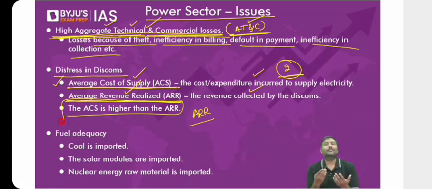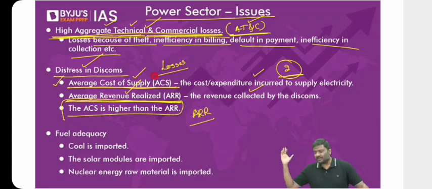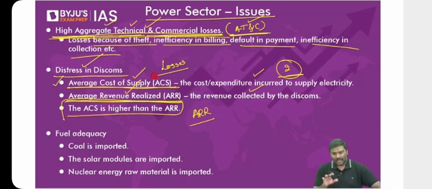Now you tell me what will happen because of this. Do you think the distribution companies, DISCOMs, will earn profit? No, they are incurring losses. They are incurring huge amount of losses. And what is the problem with this? I'll tell you why it is happening, don't worry.